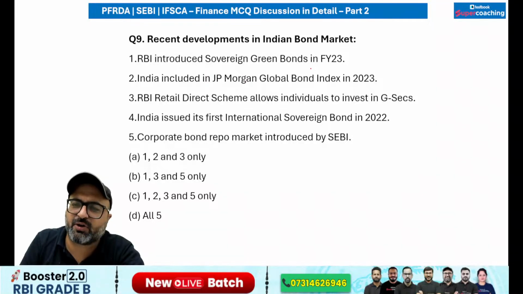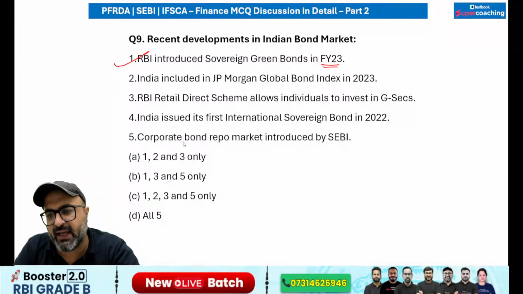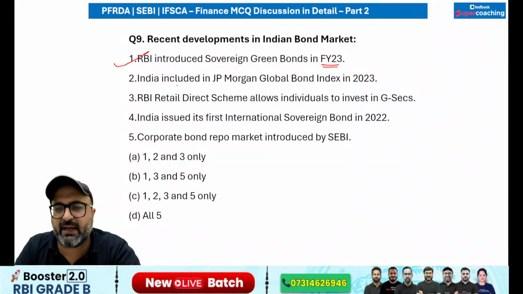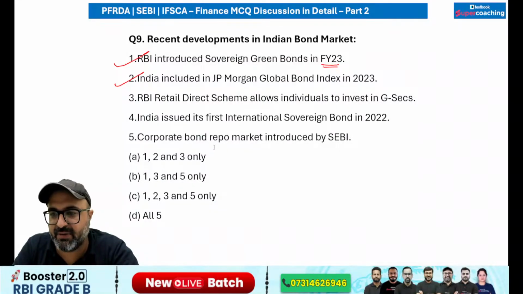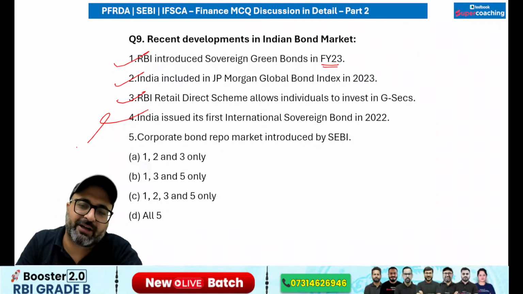Next, recent development in the Indian bond market. RBI has introduced sovereign green bonds in the financial year 2022-23. That is absolutely correct. India is included in JP Morgan Global Bond Index in 2023. That is correct. RBI retail direct scheme also allows the individuals to invest in government securities. That is correct. India issued its first international sovereign bond in 2022. No sir, India has not yet issued its international sovereign bond till date.